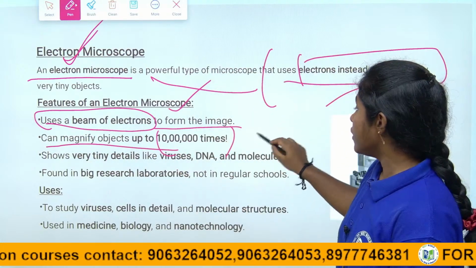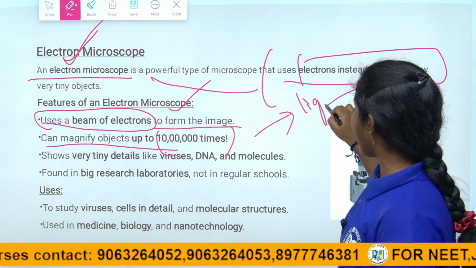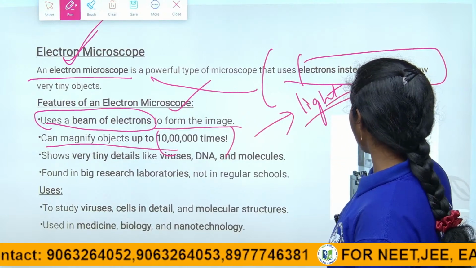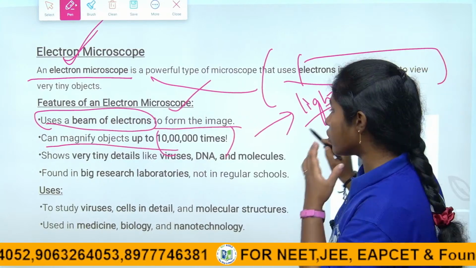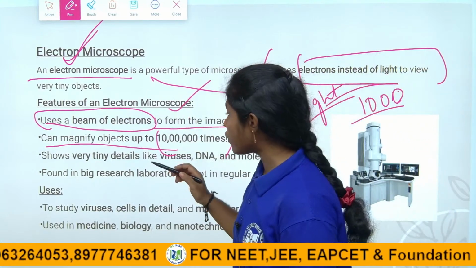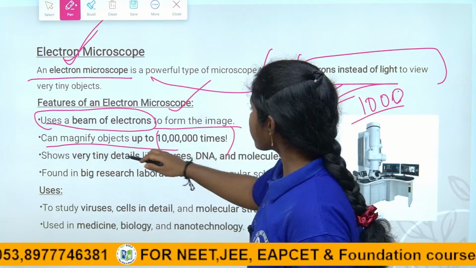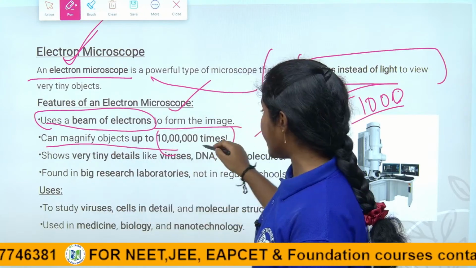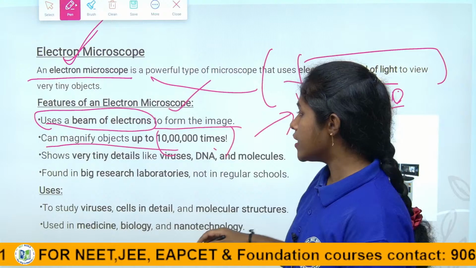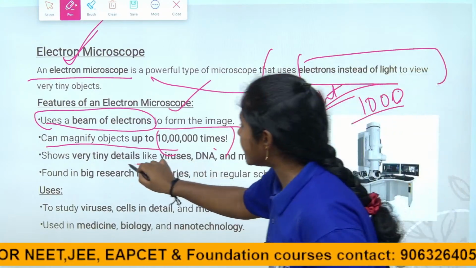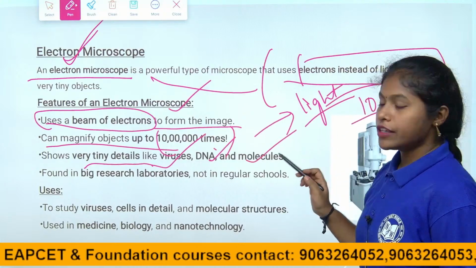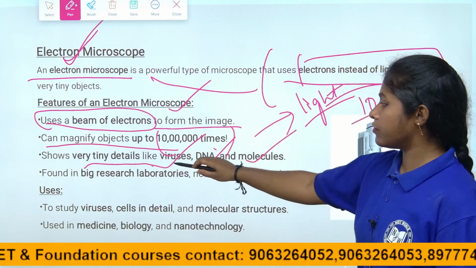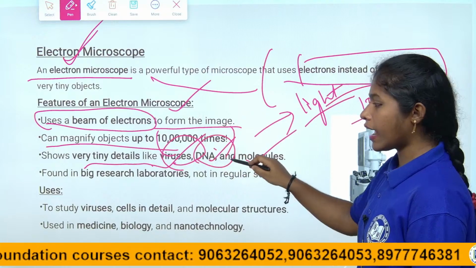See, the light microscope magnifies up to 1000 or more, right children? And the electron microscope can magnify up to 10 lakh times or more. They show very tiny details like viruses, DNA and molecules.